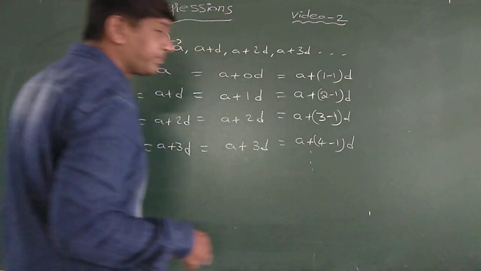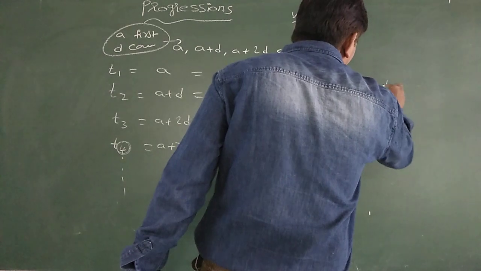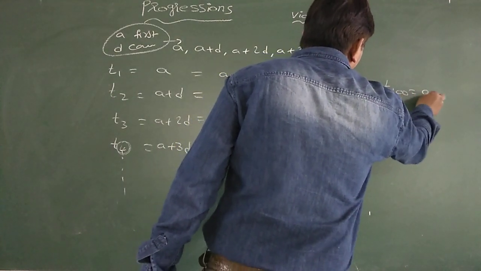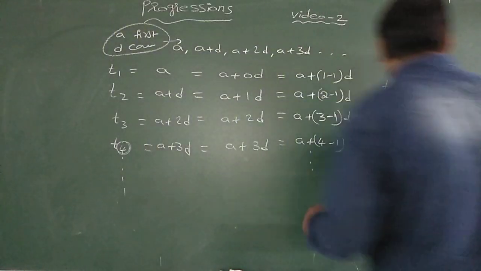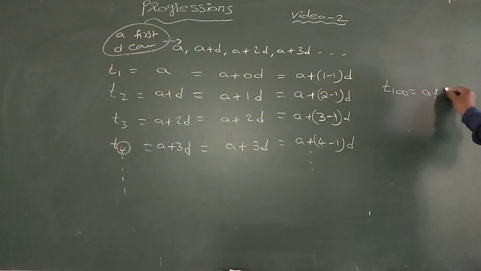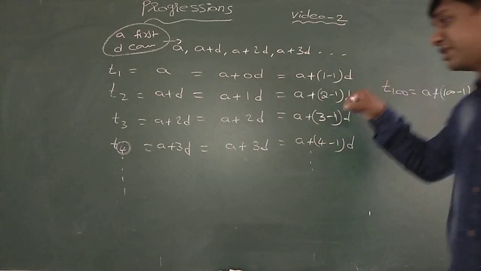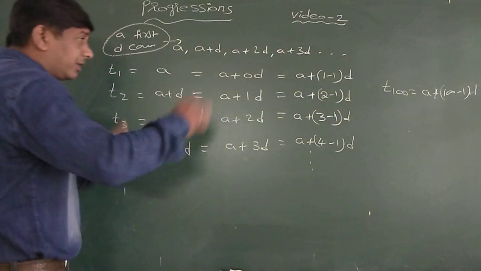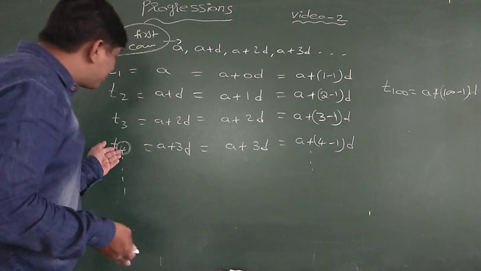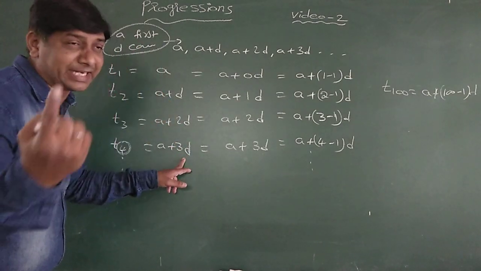Means if I require T100, since I require the 100th term, I write 100 minus 1 into D, because 1 is the fixed number which I am subtracting. Every time, whatever the term number given, one less is the D coefficient.